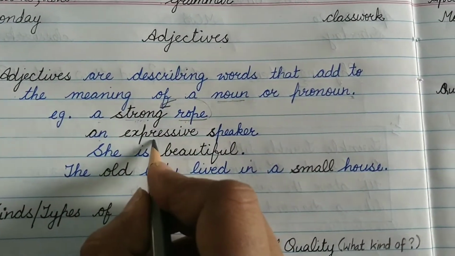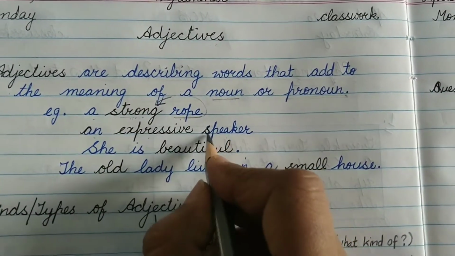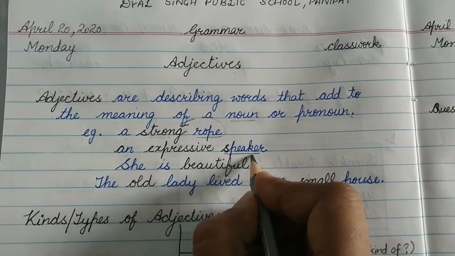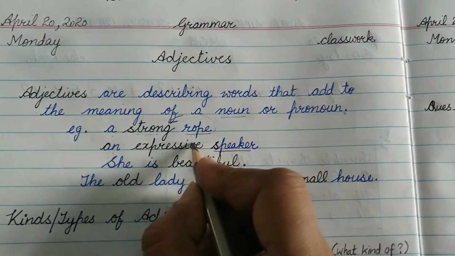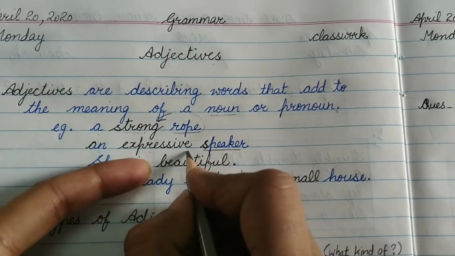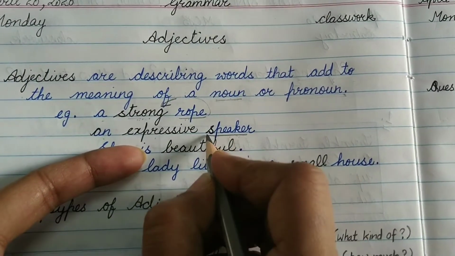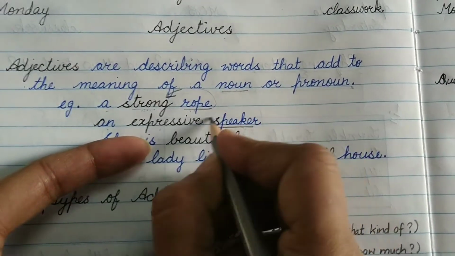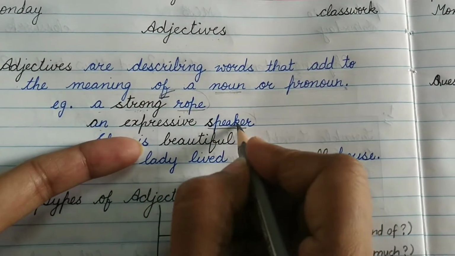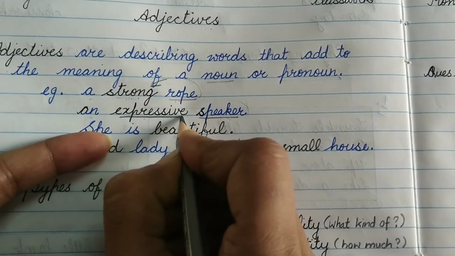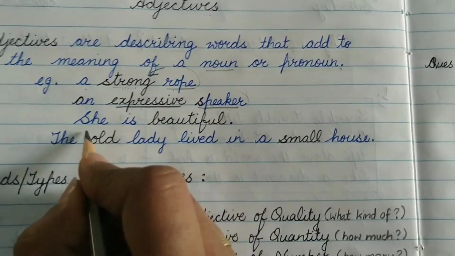An expressive speaker. Again, speaker is some person, so it is a noun. What kind of speaker? Expressive. Again, this word is adding to some attribute, to some characteristics of this noun, and then this becomes an adjective.